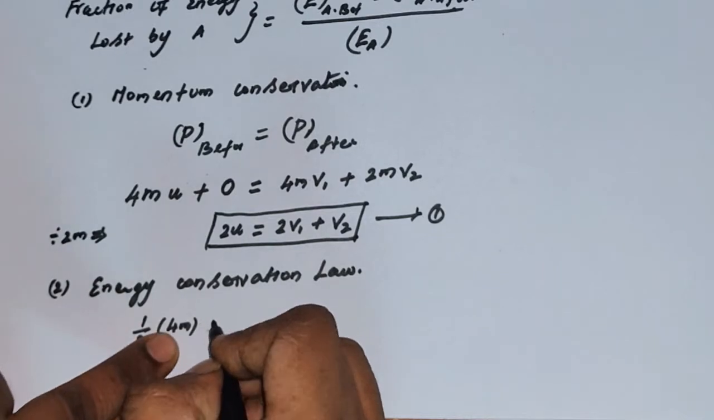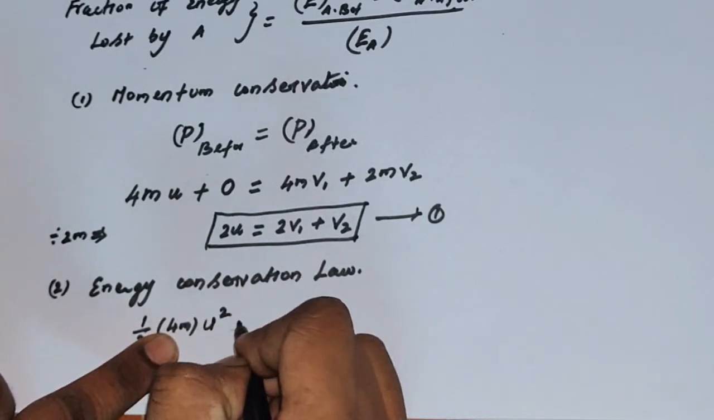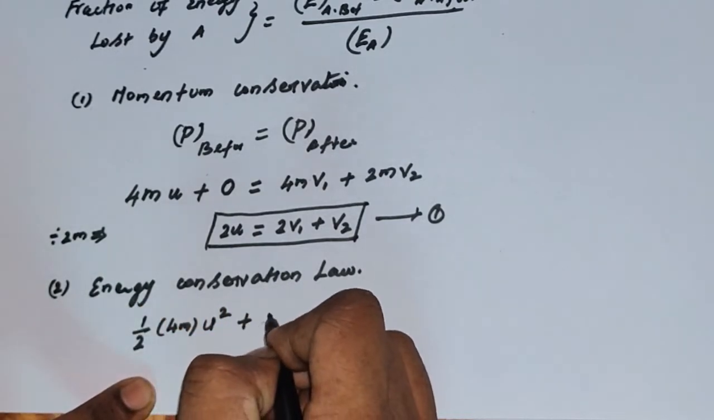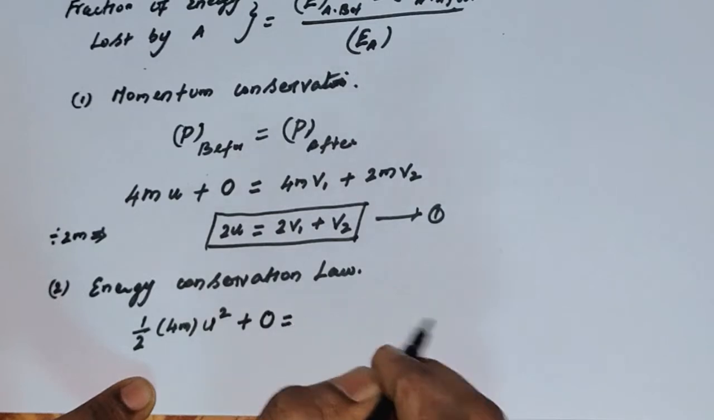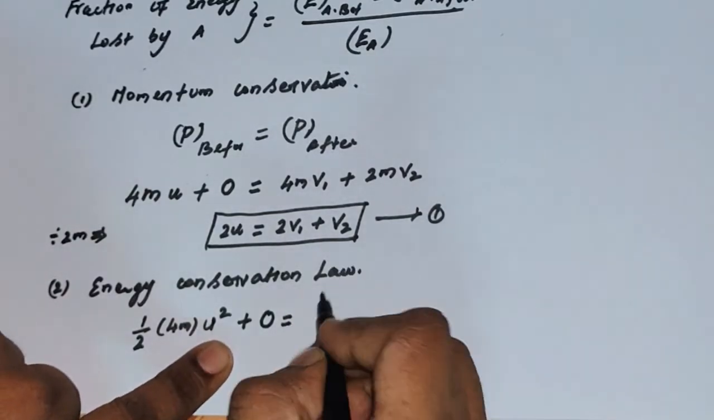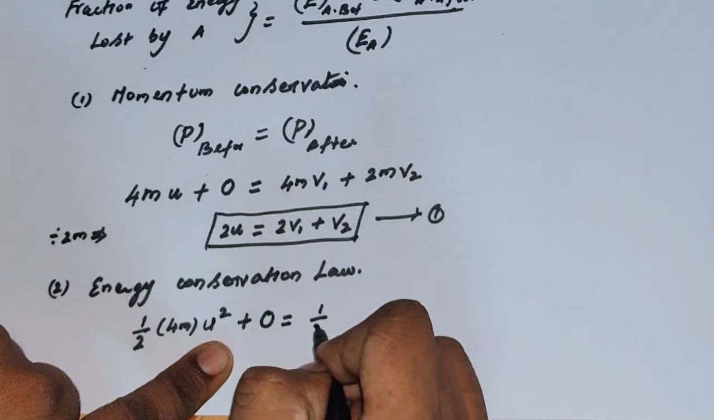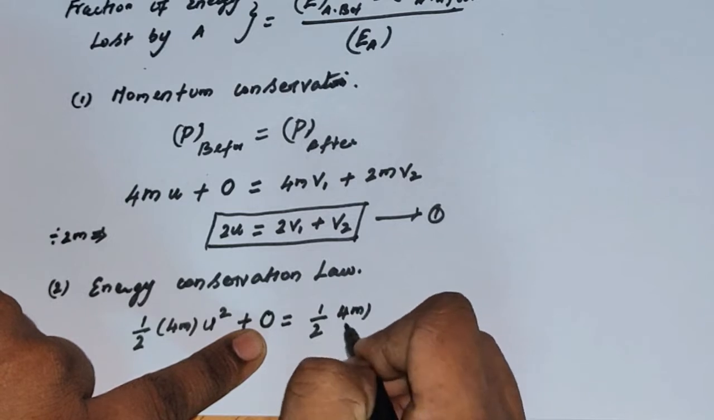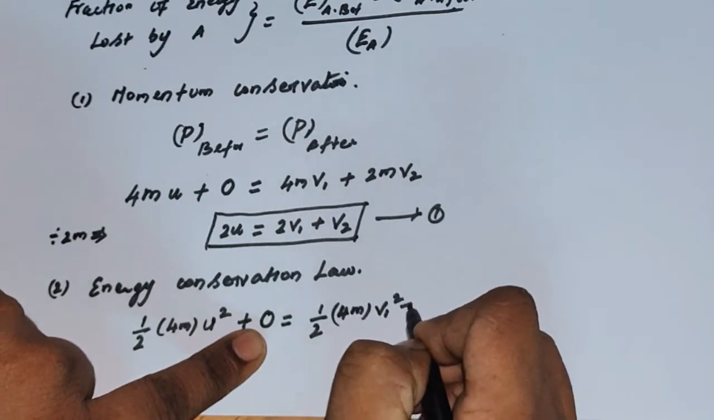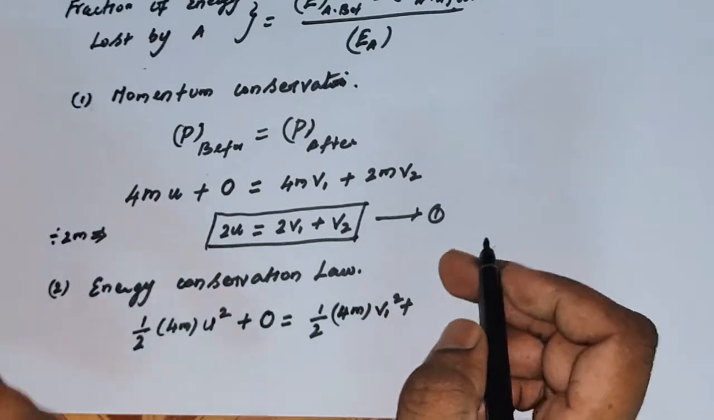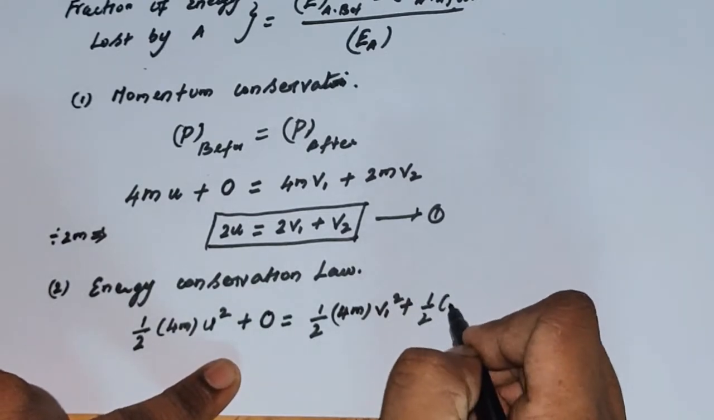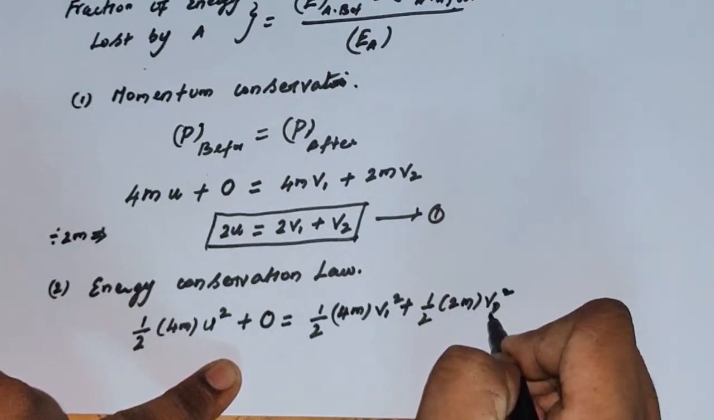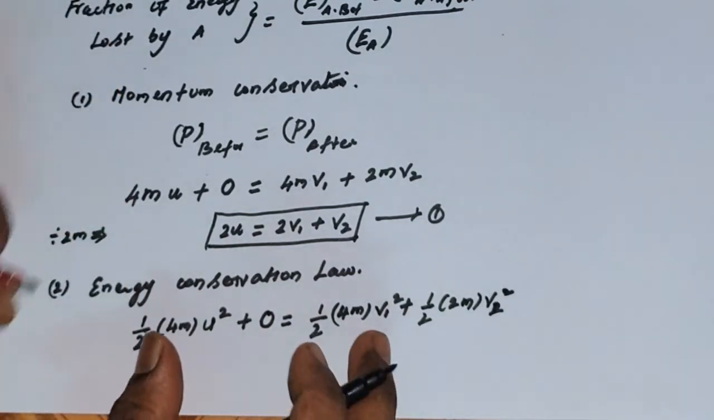So half times the mass times the square of the velocity of the object A is the energy of the object A. The object B is not moving, so its kinetic energy is 0. After the collision, the object A is moving with the velocity v1, so half m v1 squared, where the mass of A is 4m. The energy of the object B is half times the mass of B, that is 2m, times velocity v2 squared. This is the energy conservation law.